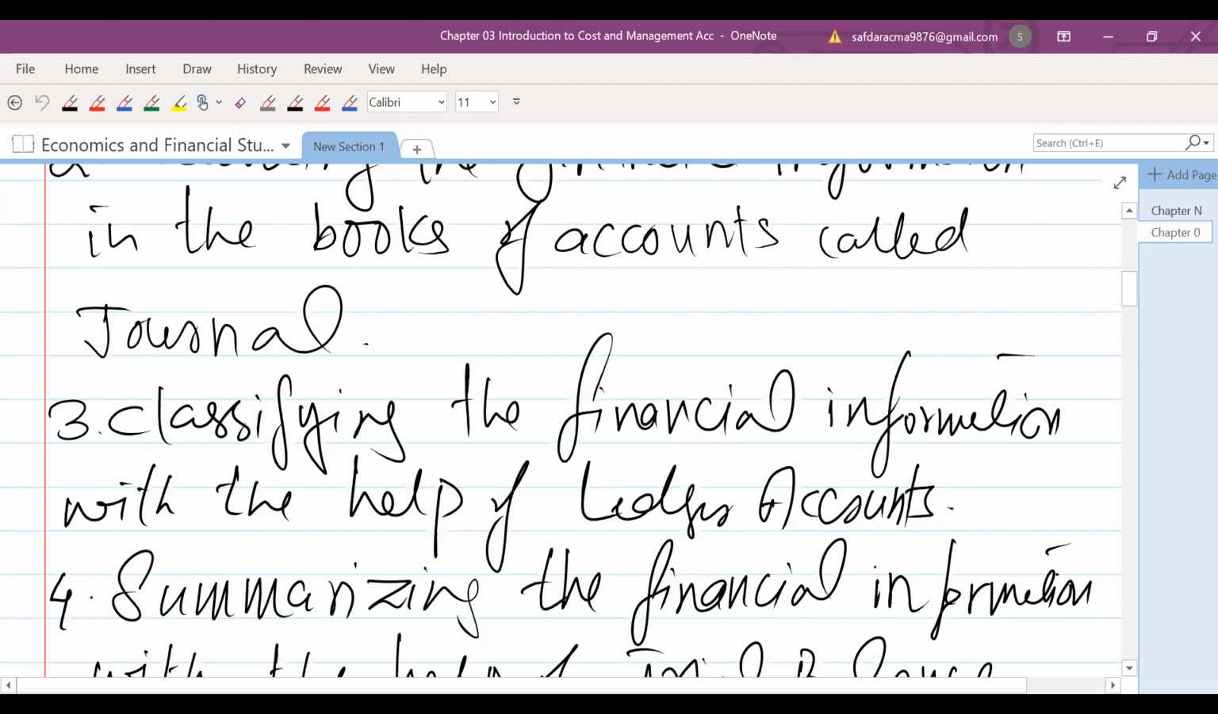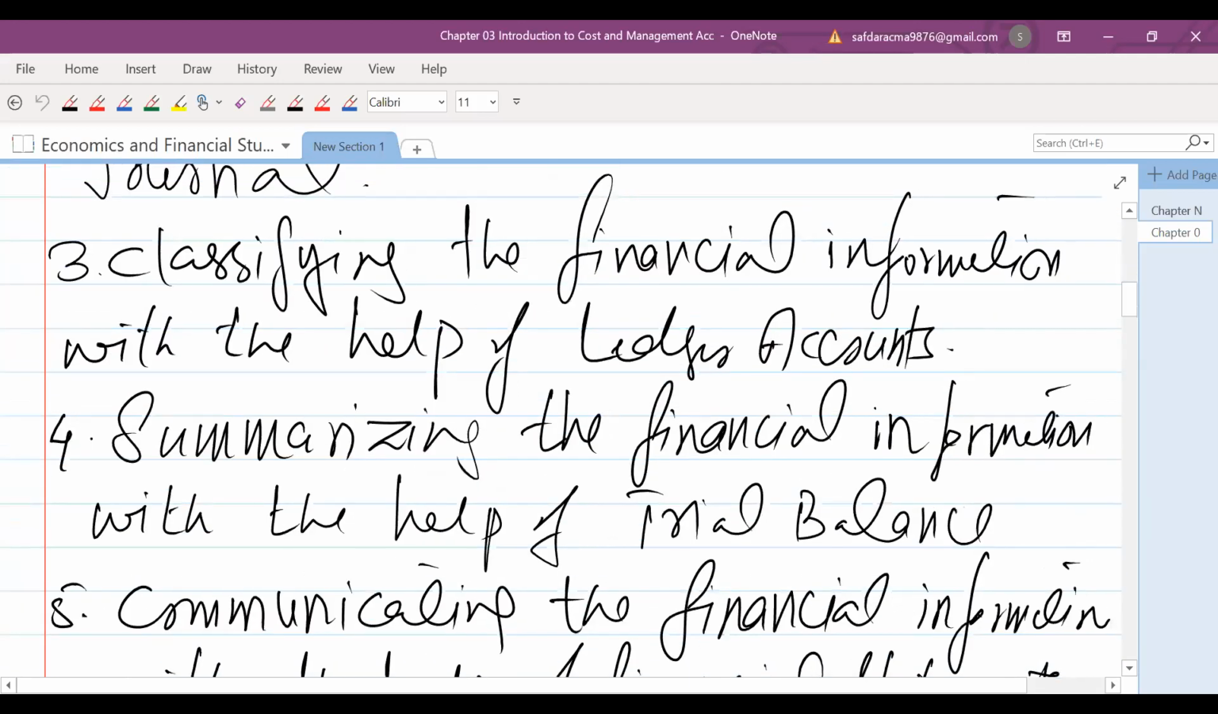Summarizing the financial information: from the ledger accounts, the balances will be extracted and shifted into the trial balance to summarize the financial transactions. तो ledger account के जो भी हमारे पास balances होंगे, these balances will be shifted into the trial balance, and the trial balance will be giving a summary on a piece of paper. So that is called summarizing the transactions with the help of a trial balance.